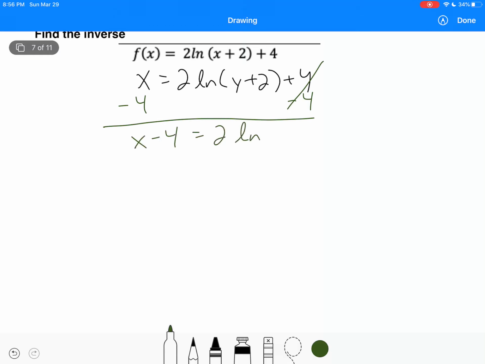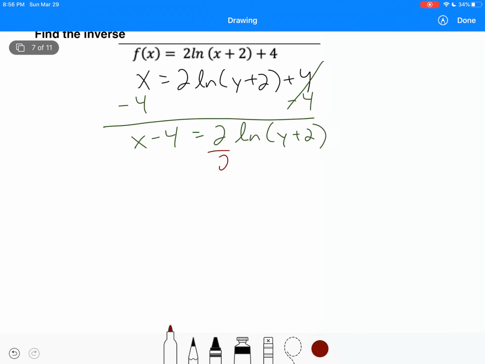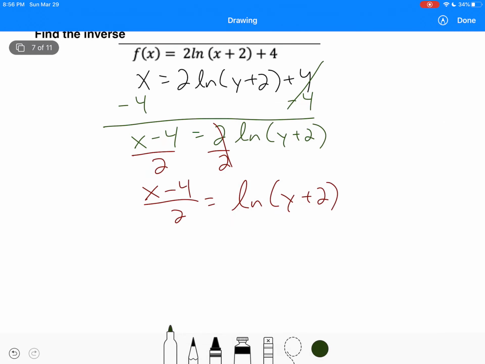I'm going to subtract 4. Okay. Now, do we have log by itself? No, we have a 2 still. We need to get rid of the 2. How do we get rid of the 2? Divide, because it's being multiplied right now. So it'll be (x minus 4) over 2 equals ln of (y plus 2).